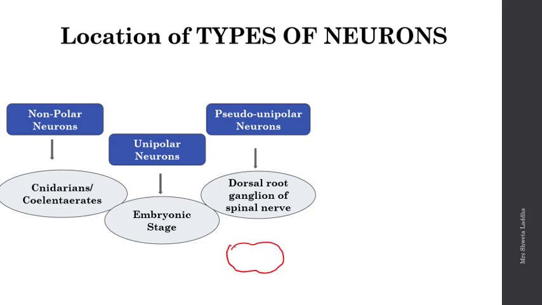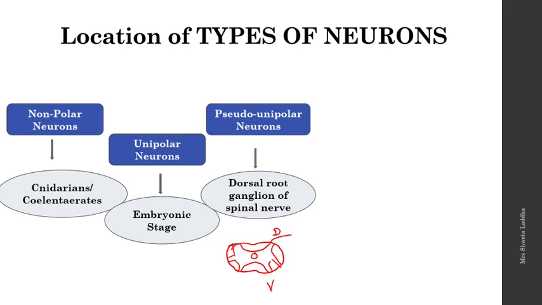This is the cross section of the spinal cord. It has gray matter in the center. This is the gray matter having the ventral and the dorsal horn. These are the lateral horns. This upper region is the dorsal side. The lower region of this cross section of the spinal cord is the ventral region, and this is the central canal.